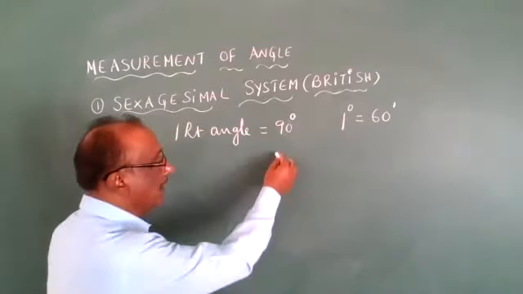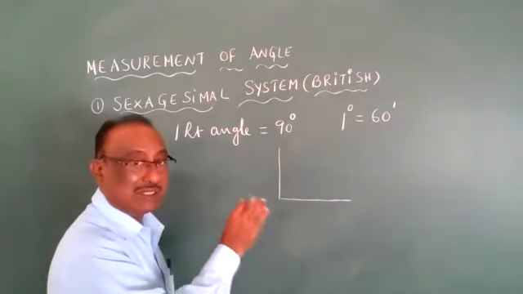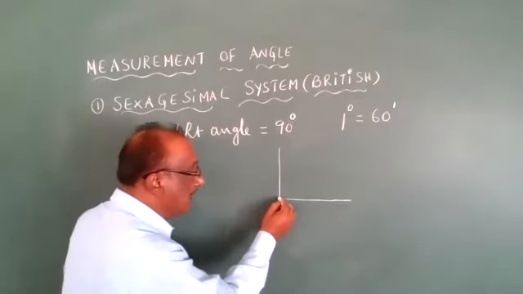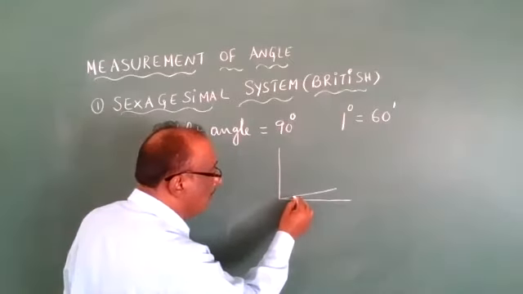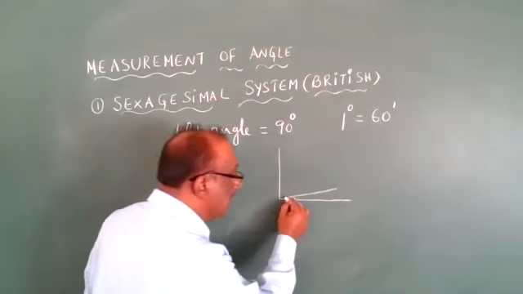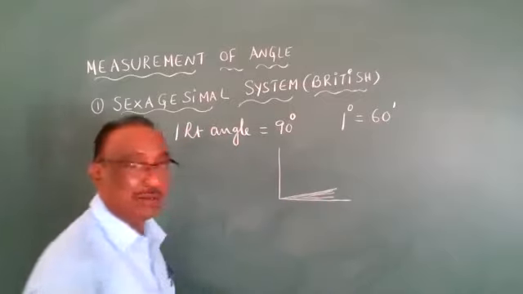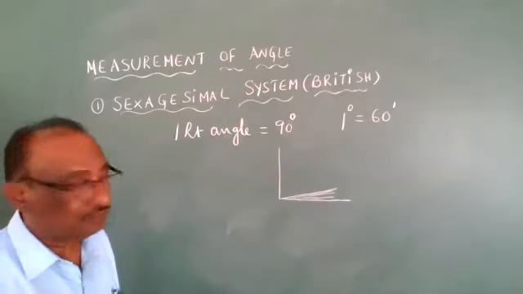First we introduce the 90 degrees, and each degree is divided into 60 minutes.